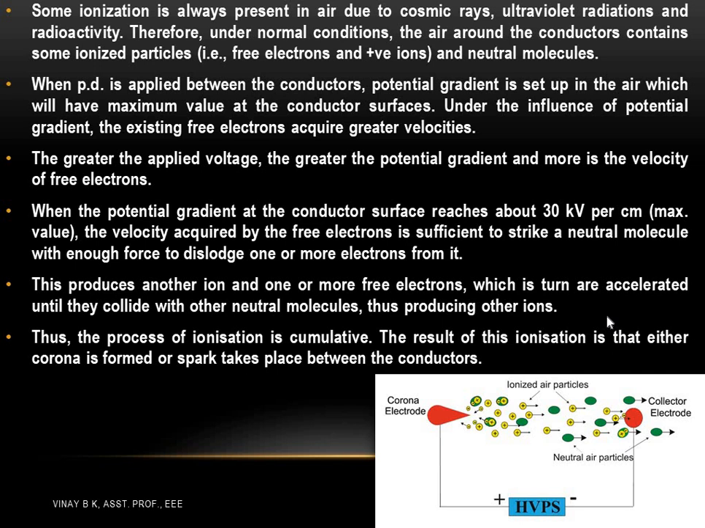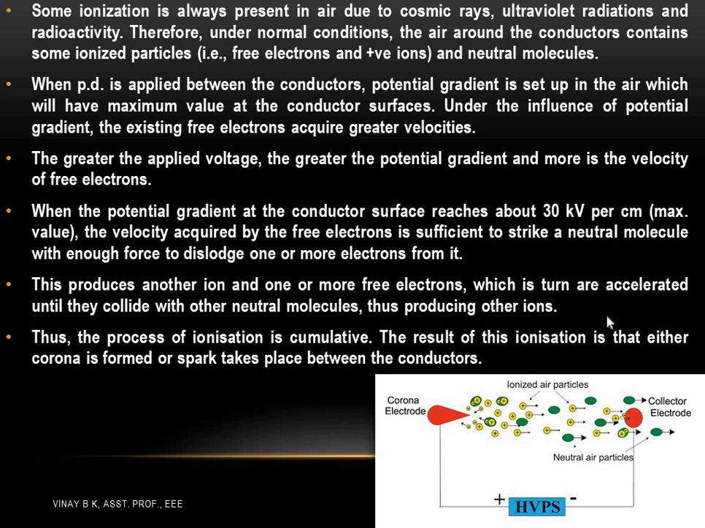So in general words, when the voltage is applied between two conductors, a potential gradient is set up in air, which has its maximum value at the conductor surfaces. Under the influence of this potential gradient, the free electrons acquire greater velocity. If the voltage applied is more, the potential gradient is more, so that the velocity of free electrons is also